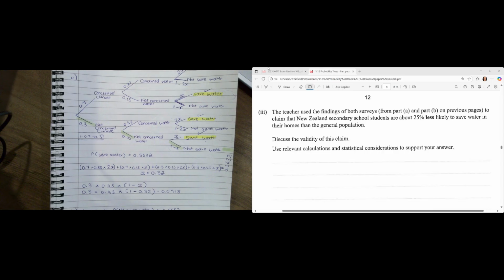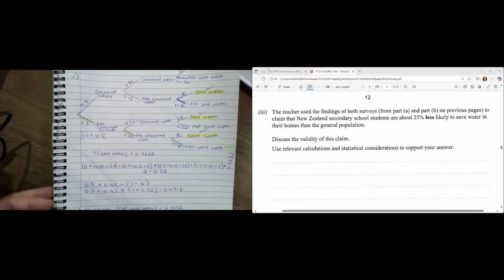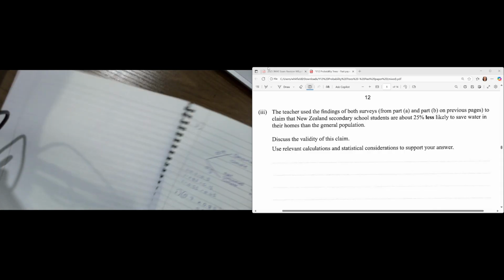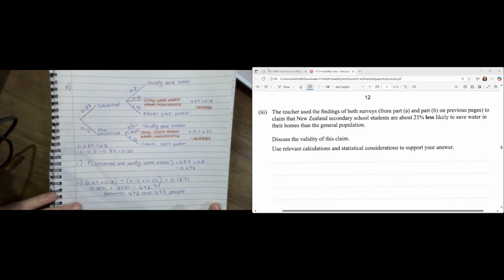Now, let us move to the first probability tree, which was about the general population. So let me go and grab that tree here. Sorry, it wasn't this one. It was this one over here. Here we go.